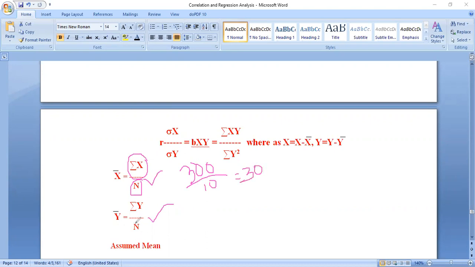In y bar also we do the same thing. Suppose y bar is equal to sigma y by n. Sigma y is here 500, divided by n, that is 10. Then you will get y bar equal to 50. In these two cases, observe carefully, you got 30 and 50. So x bar is 30 and y bar is 50, and we are going to apply the actual mean method. This is the formula. Observe the formula carefully, students.